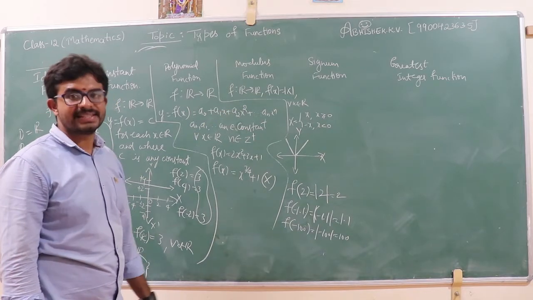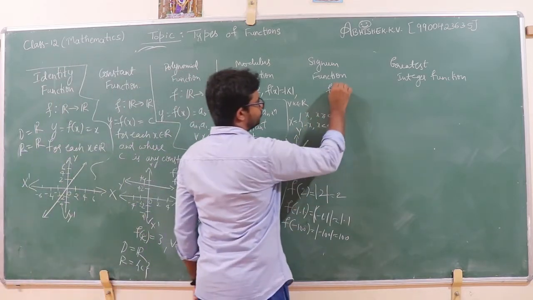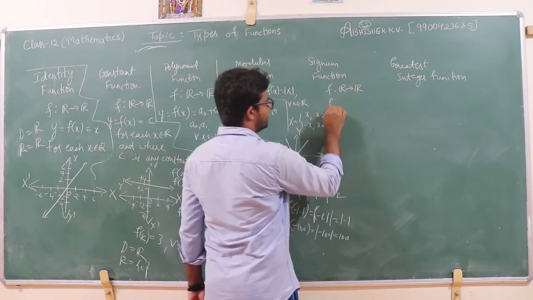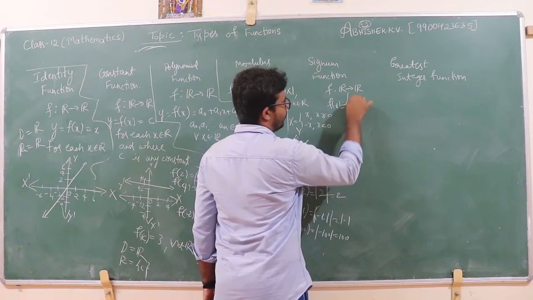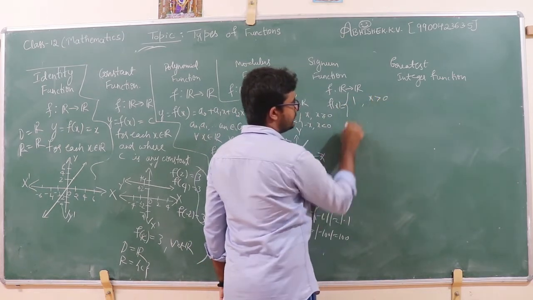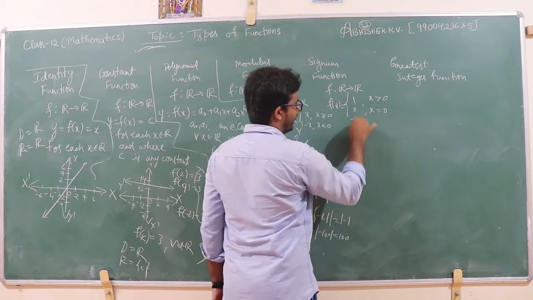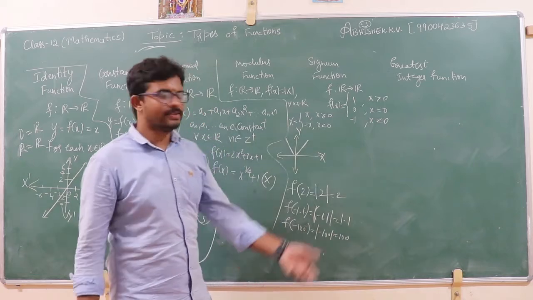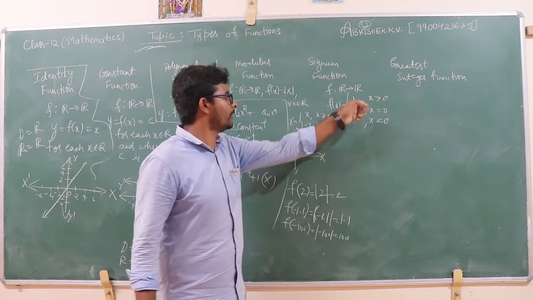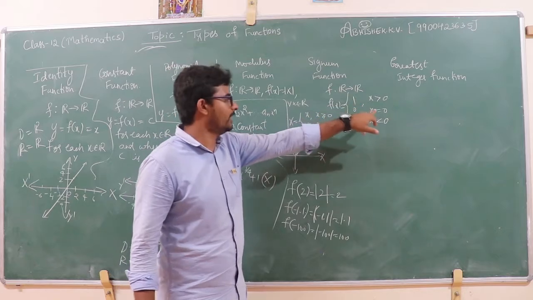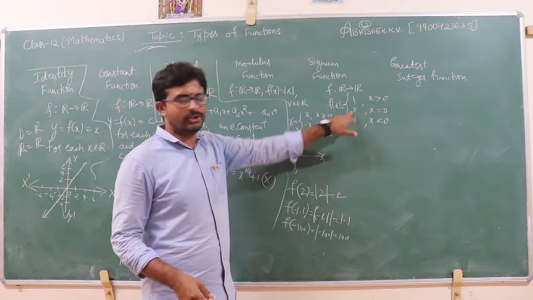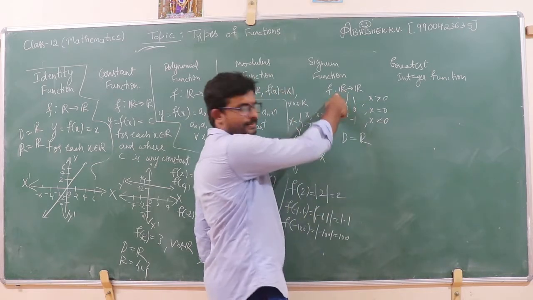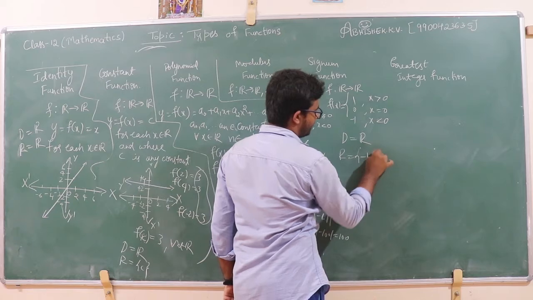Then I move on to the signum function. The function f from the set of real numbers to the set of real numbers is defined as f of x is equal to plus 1 when x is greater than 0, 0 when x is equal to 0, and minus 1 when x is less than 0. For negative values of x, we get minus 1. For positive values of x, we get plus 1. For x equal to 0, we get 0. So what is the domain? Domain is the set of real numbers. What is the range? Range is equal to {-1, 0, 1}.